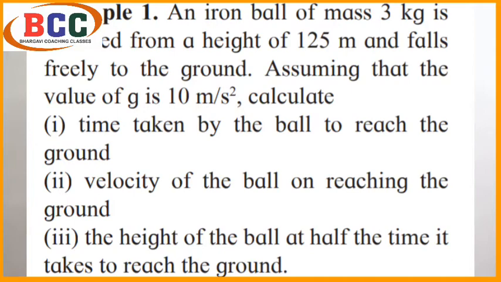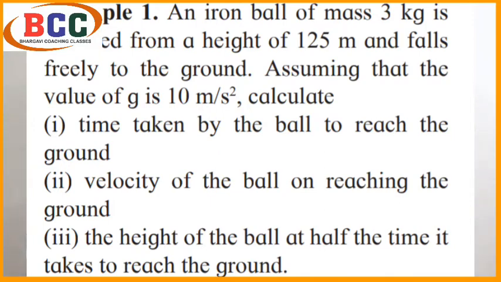Assuming that the value of g is 10 meter per square second, calculate: number 1, the time taken by the ball to reach the ground; number 2, the velocity of the ball on reaching the ground; and number 3, the height of the ball at half the time it takes to reach the ground.